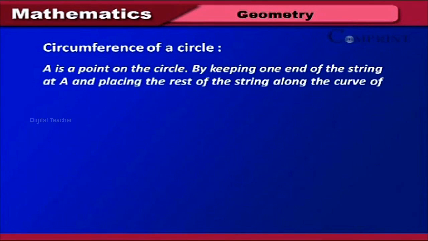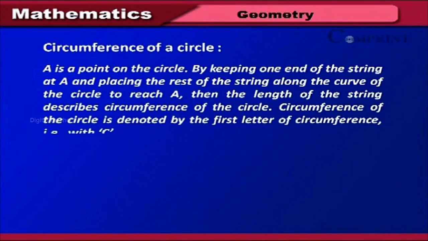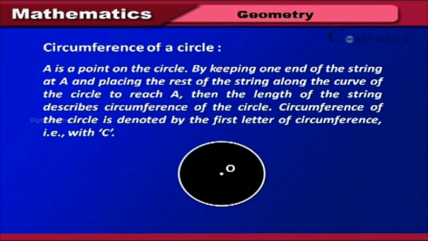Circumference of a circle. A is a point on the circle. By keeping one end of the string at A and placing the rest of the string along the curve of the circle to reach A, the length of the string describes the circumference of the circle. The circumference of the circle is denoted by the first letter of circumference, that is C.